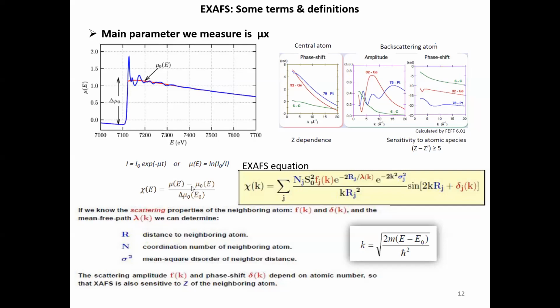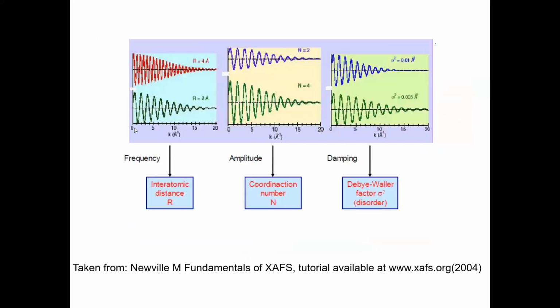Now this is the one slide where I want to make the point of how the frequency of the EXAFS signal changes with the interatomic distance, coordination number, and de Broglie factor. For example, here you can see there are two cases. This is a sine wave, imagining there is only one shell, the first shell, let us say. First of all, you can see the sine wave is decaying beyond 15 angstrom, and that is because of your de Broglie factor and mean free path.